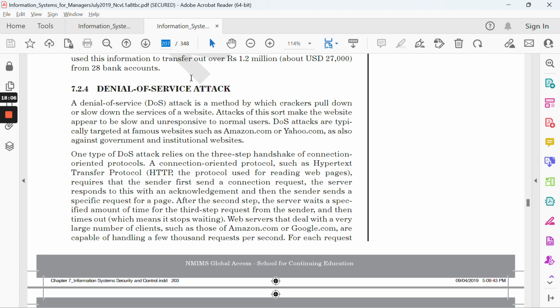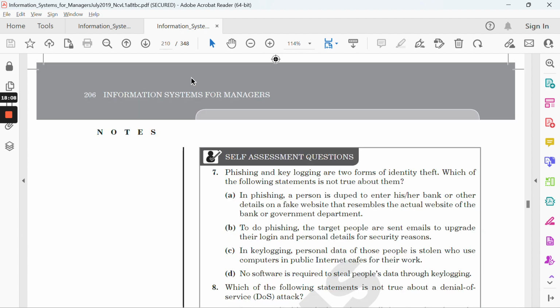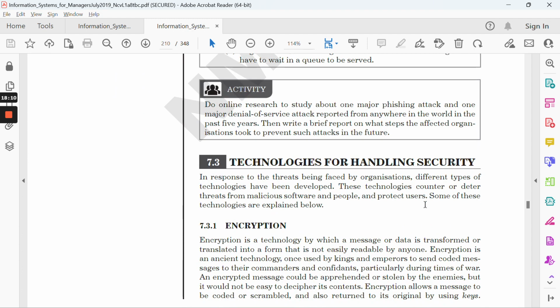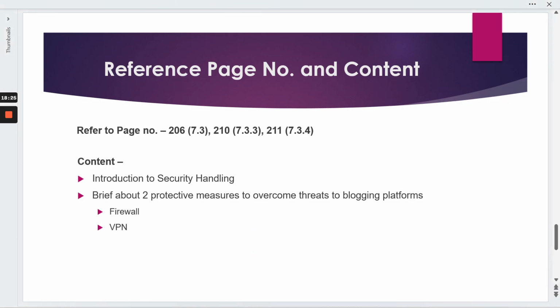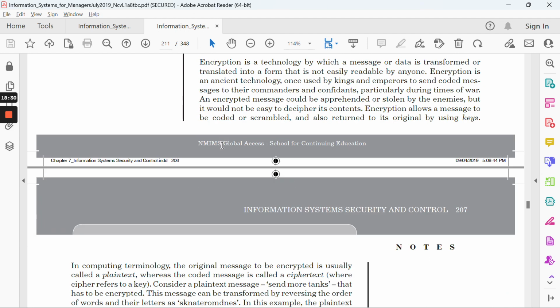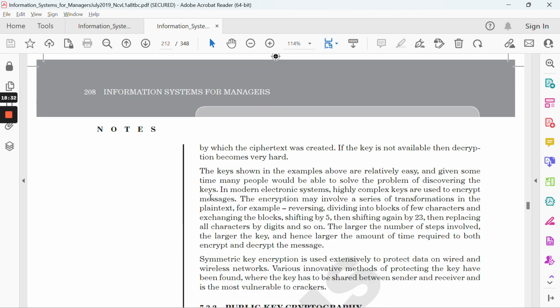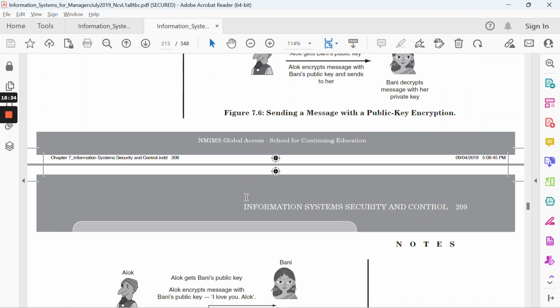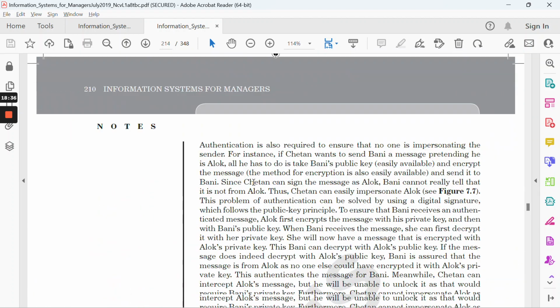So going to page number 206, the technologies for handling security are mentioned. Again, it depends whether you are talking about an application or a blogging website, right? So encryption is used when you are sending some message, so it's more related to some application. You can't mention that for this question, right? So what are the most commonly used ones I have mentioned, and going to page number 210.